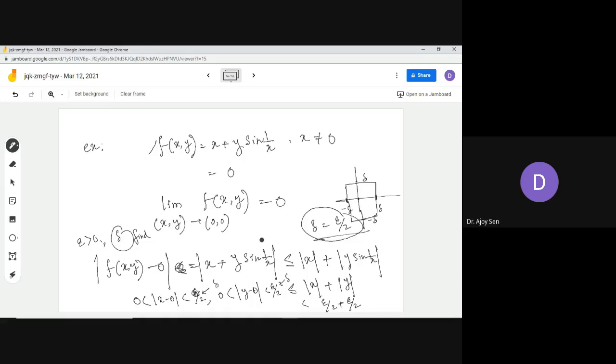This is a little different from what we do in functions of several variables, because epsilon and delta definitions were there in functions of a single variable also. That is not new, but taking a path and, by taking paths, showing that the limit does not exist or that the function is not continuous is a little bit new.